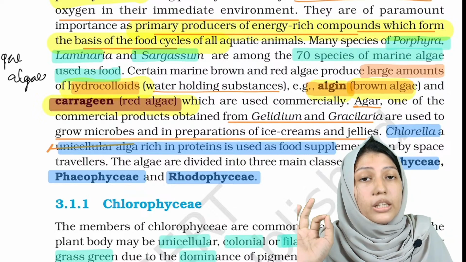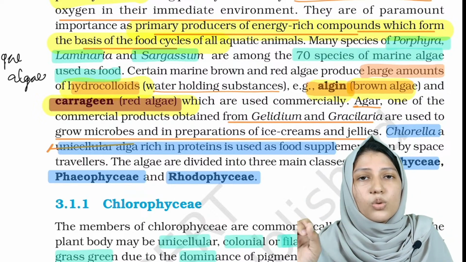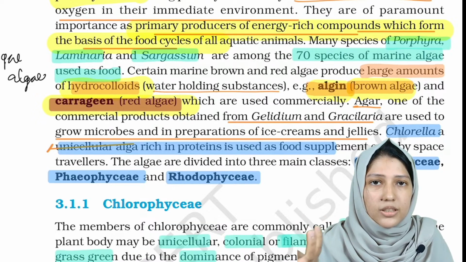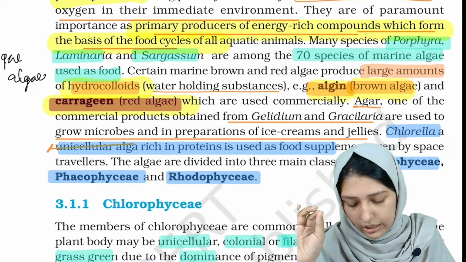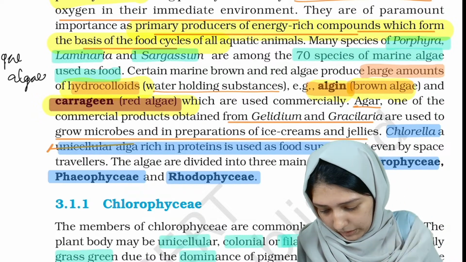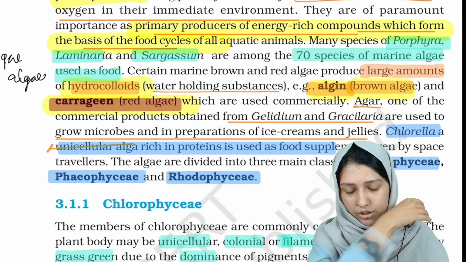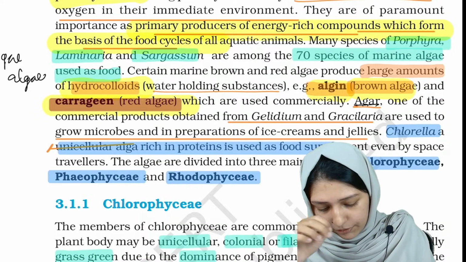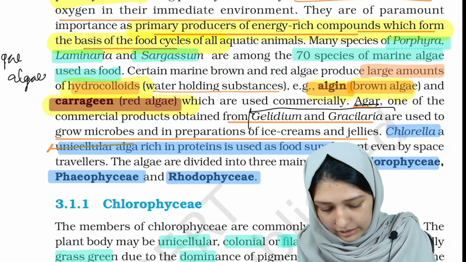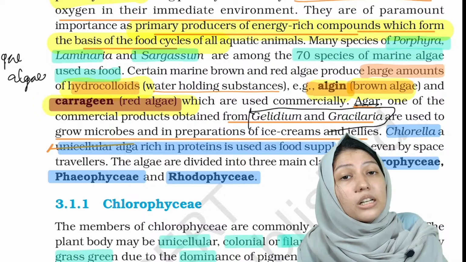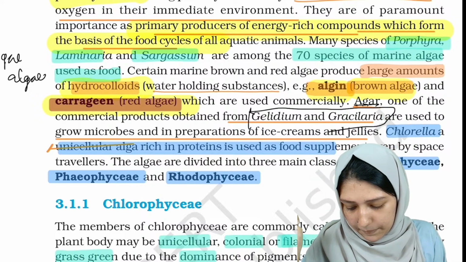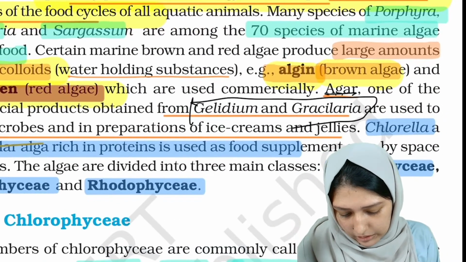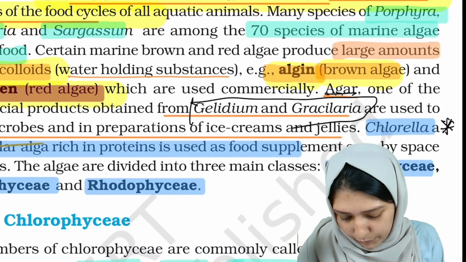Agar is one of the algae which we use on a daily basis for making puddings and such food products, and also in tissue culture we use agar. And agar is obtained, this was also a previous year question, from Gelidium and Gracilaria. Agar is obtained from Gelidium and Gracilaria. And now comes the doubtful question.